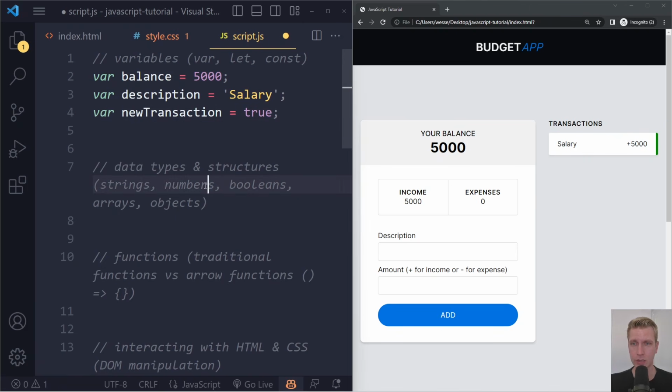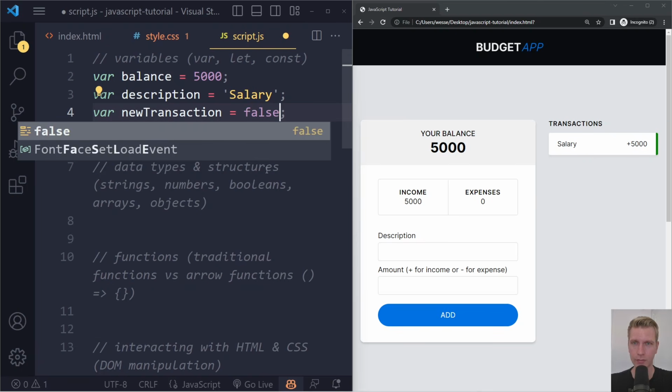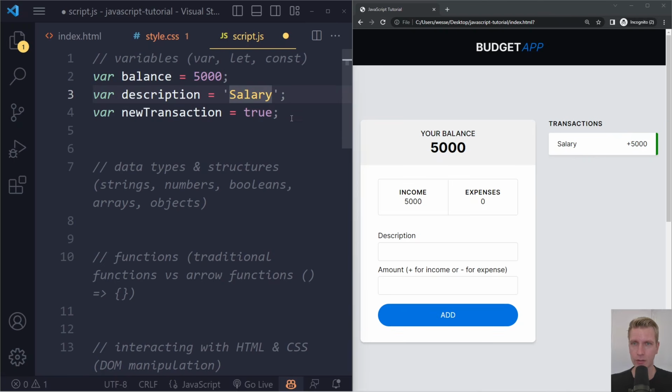So now we've seen strings, numbers, and booleans. I'll get back to that. But now this is a boolean. This can be true or false. So it's either true or false, right? So it's basically text without the quotation marks, but it's always true or false. This is a boolean, and we're assigning that to a new variable called new transaction.